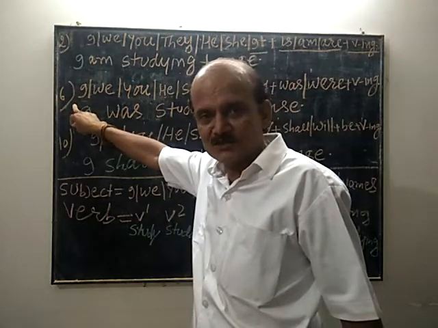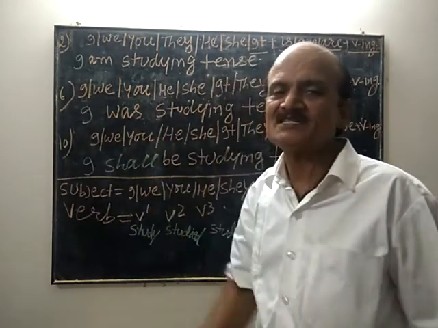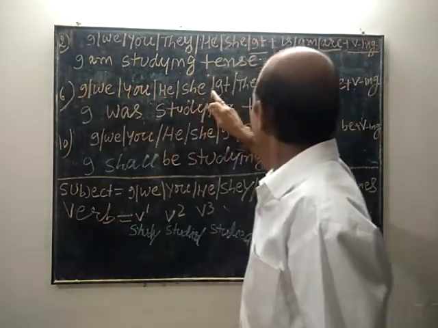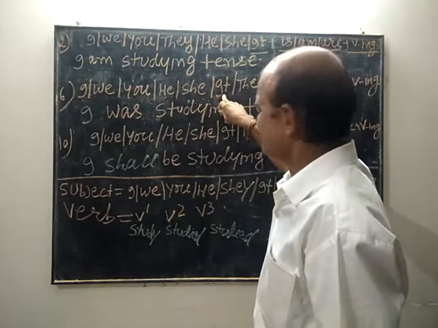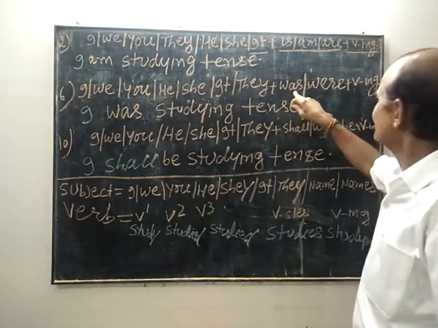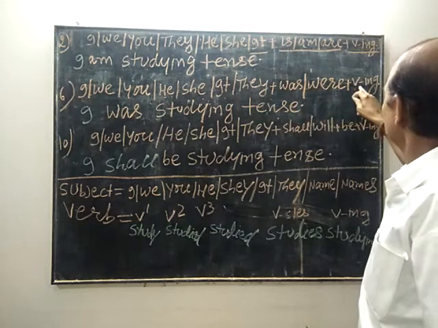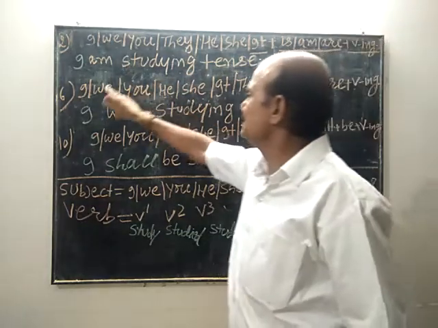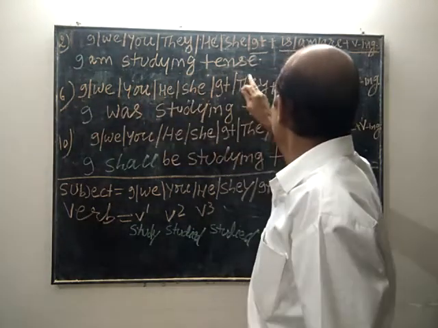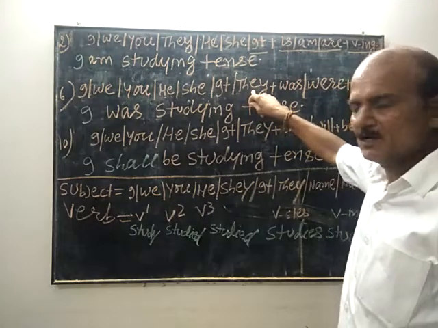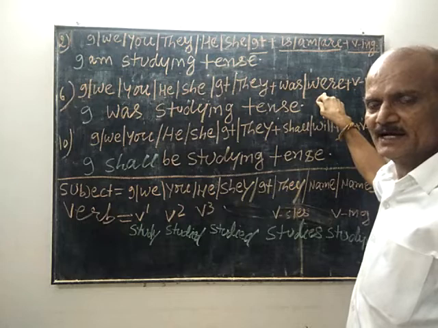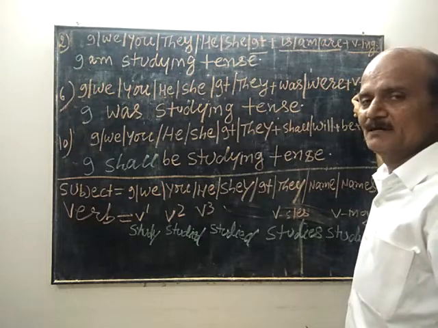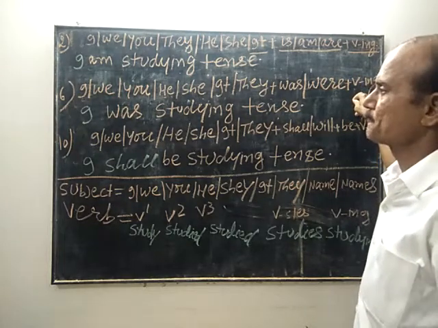In past continuous, we have two structures. If the subject is I, he, she, it, was is used, followed by the ing form, verb plus ing. If the subject is we, you, they, names, then were will be used, followed by the ing form, verb ing.